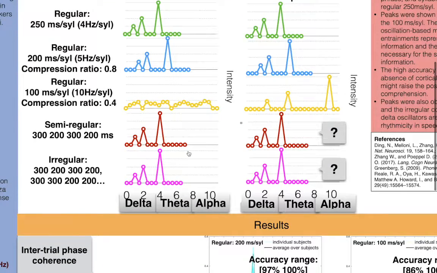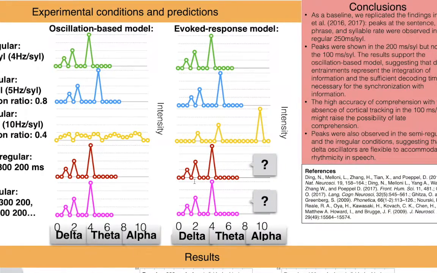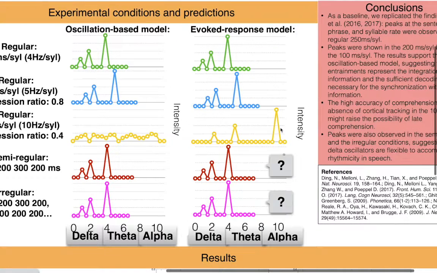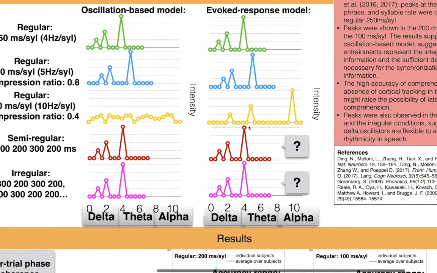And we still can observe those peaks in my semi-regular and irregular condition if the delta oscillators are flexible to track the syllable information. And based on the evoked responses model, we still can observe those peaks here, and also in my third condition, since the compression rate is 0.4 here.